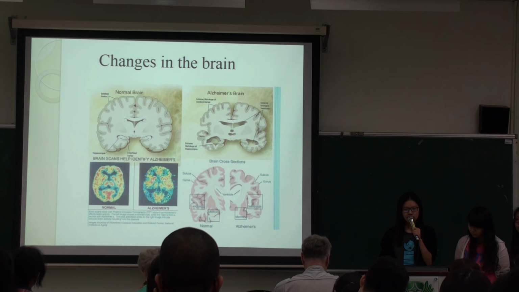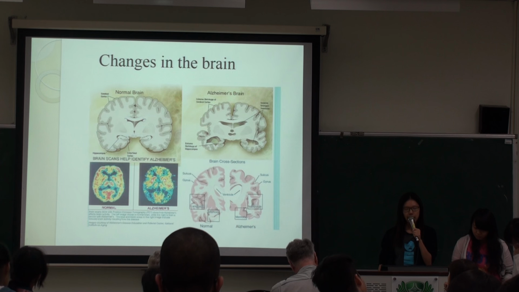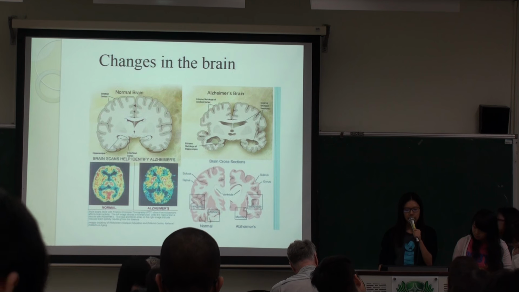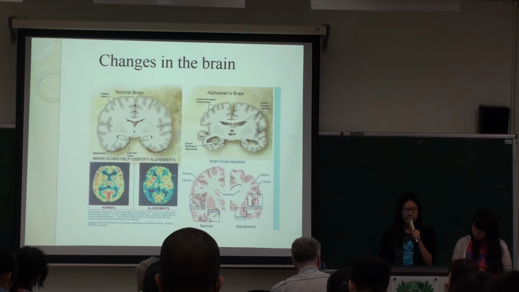In Alzheimer's disease patients, the cerebral cortex and the hippocampus of the brain are decreased in size. Besides that, the ventricles are also enlarged, and this may affect the language and also the memory of the patient. In the PET brain scan, we can see a lot of blue and black regions in the brain, and this indicates reduced brain activity.